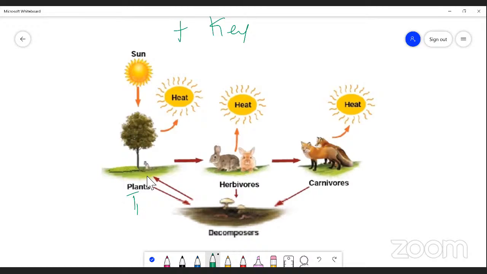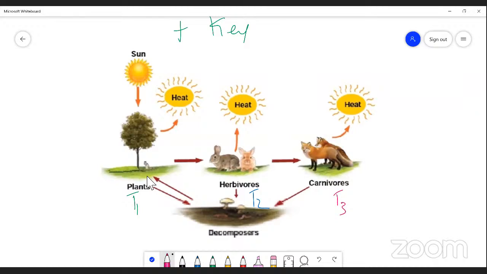Plants are represented by T1, and herbivores are represented by T2. Trophic level 3 is always occupied by carnivores. And T4 is also present, right? So here, the flow of energy is not in multi-direction.